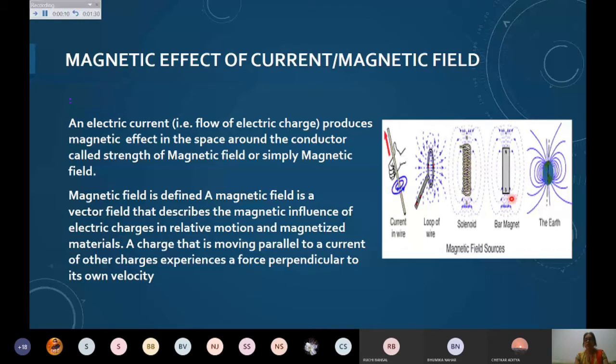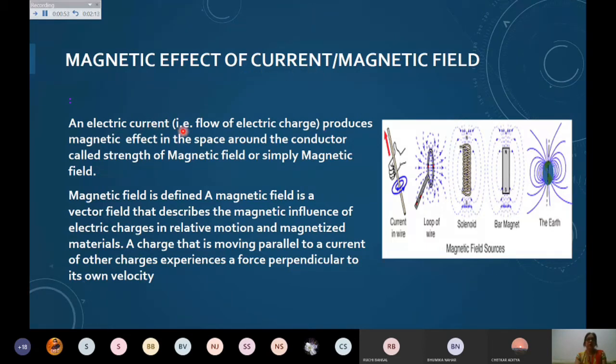Till now you have seen that if I have a bar magnet, I can show the deflection in the magnetic field. Of course, the earth also has a magnetic field, and that is why you are getting attracted towards the earth. We will go into detail on bar magnets and solenoids in the coming chapter on magnetism. But in this chapter we focus on the current carrying wire or current carrying loop of wire, which creates the magnetic field. That is termed the magnetic effect of current.